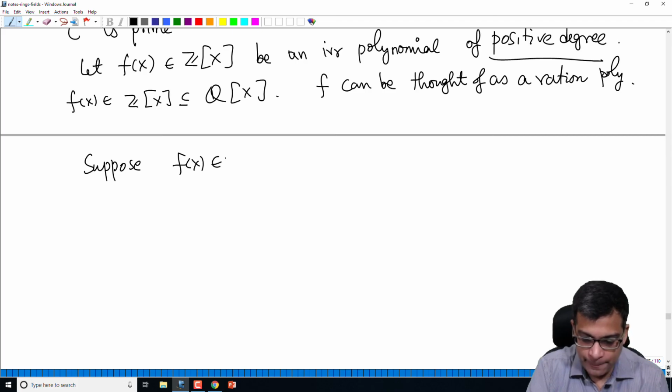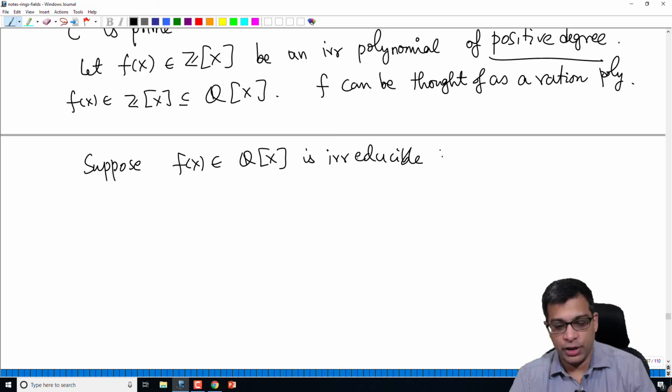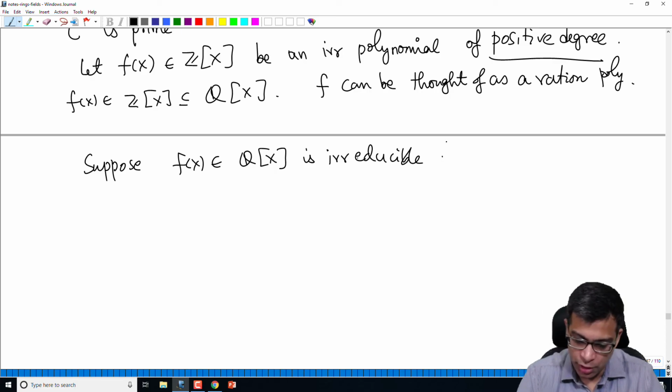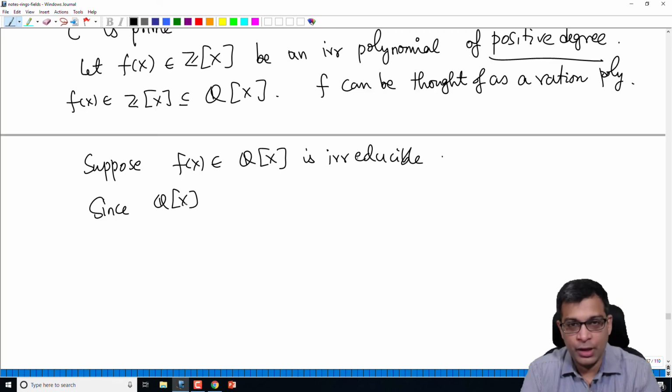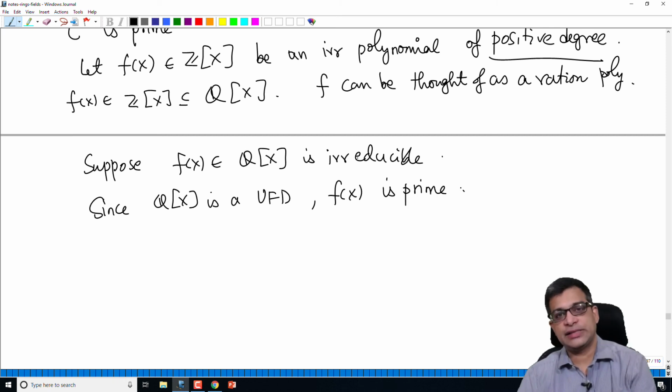Suppose f(x) is irreducible. See, we are assuming that it is irreducible in Z[x]. We have to prove that it's also irreducible in Q[x]. That we will show later. Suppose it's irreducible. Now since Q[x] is a UFD, remember Q[x] is a polynomial ring over a field in one variable, so it's a PID, hence it's a UFD. So f(x) is a prime element.